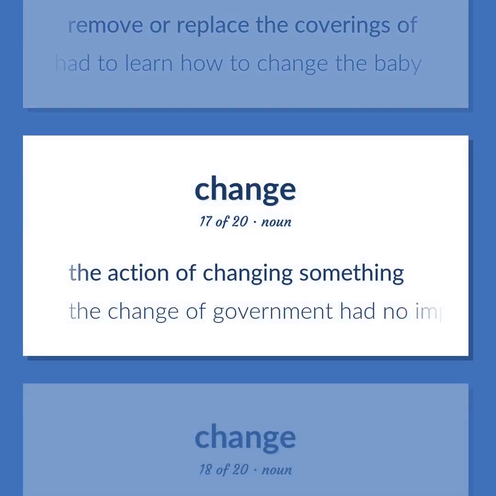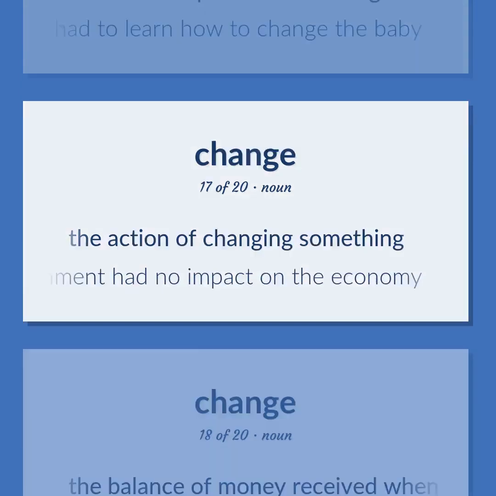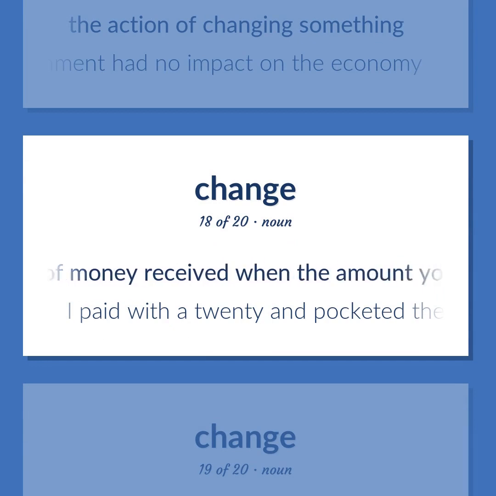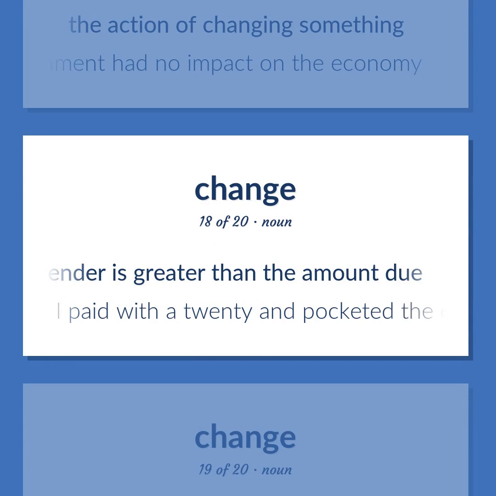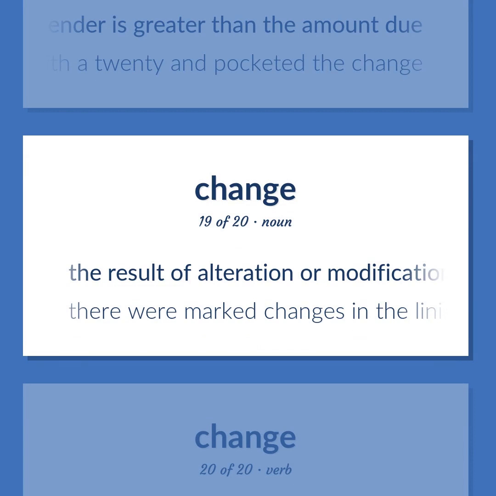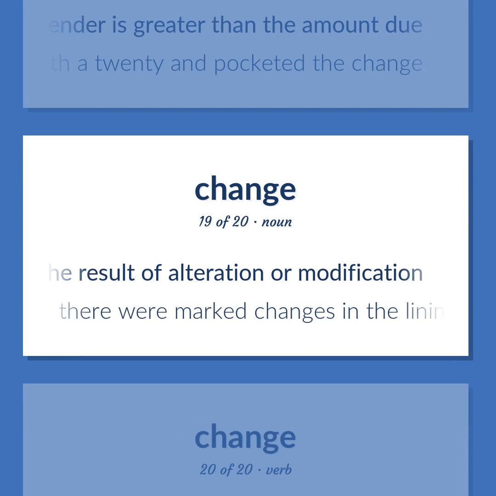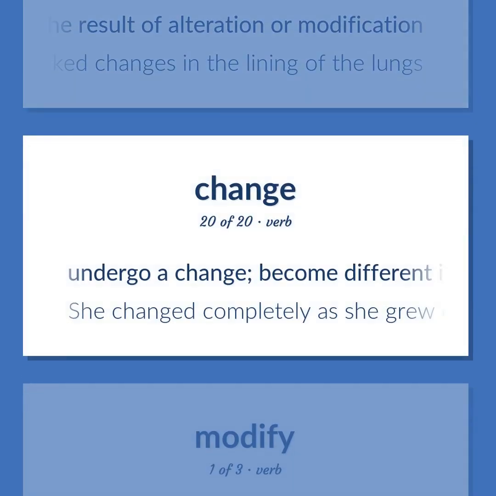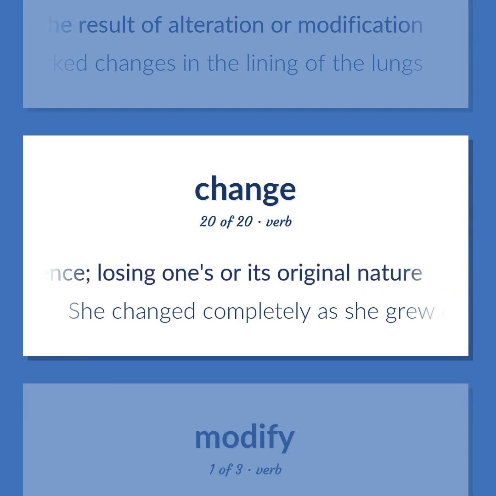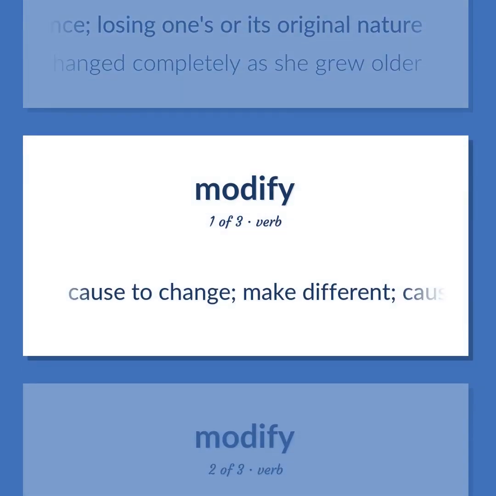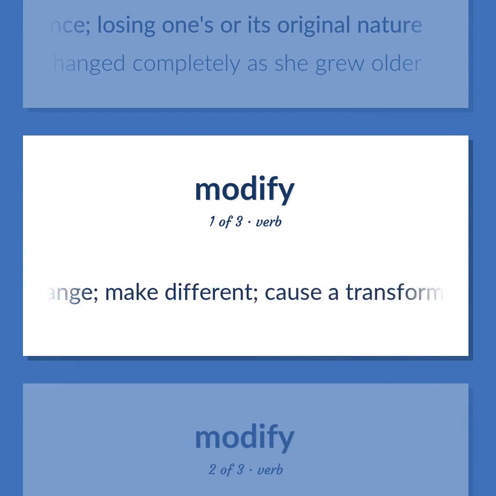The action of changing something. The change of government had no impact on the economy. The balance of money received when the amount you tender is greater than the amount due. I paid with a 20 and pocketed the change. The result of alteration or modification. There were marked changes in the lining of the lungs. Undergo a change. Become different in essence, losing one's or its original nature. She changed completely as she grew older. Cause to change. Make different. Cause a transformation.